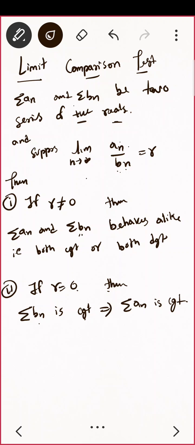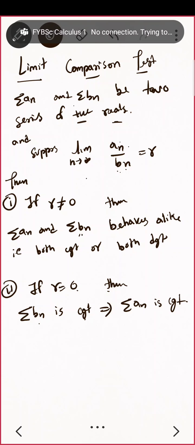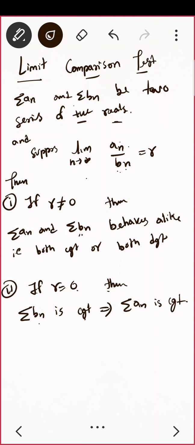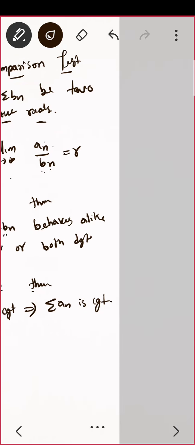Okay, so these are the two conditions. If your r is non-zero, that is, it exists and it is non-zero, then you are having this behaves alike, and otherwise this. So let us see some examples.